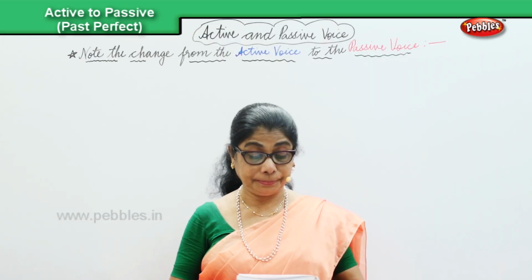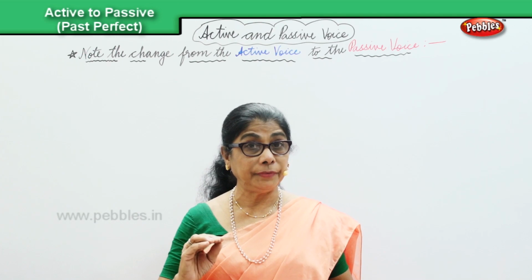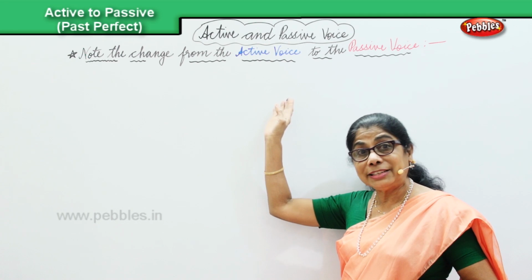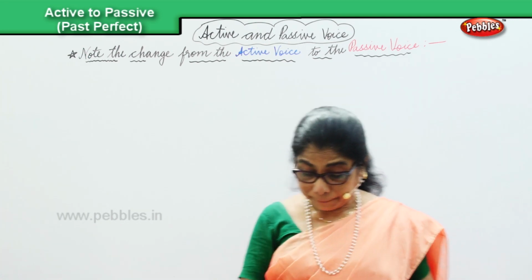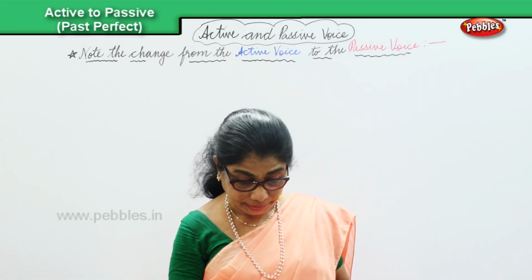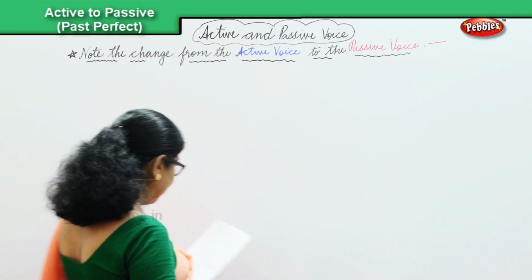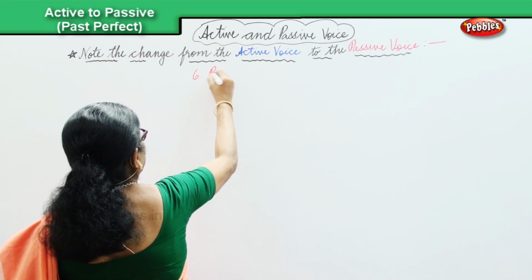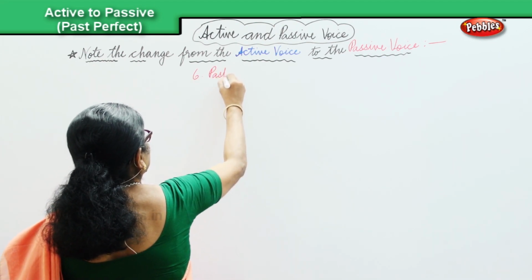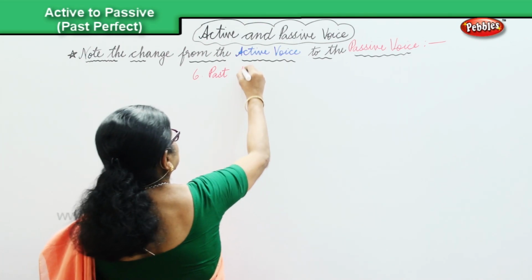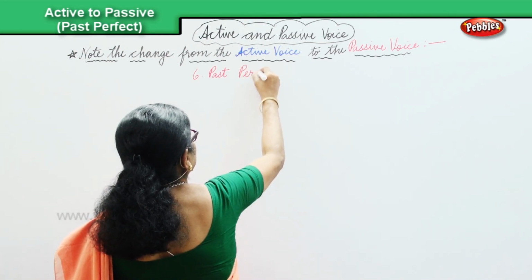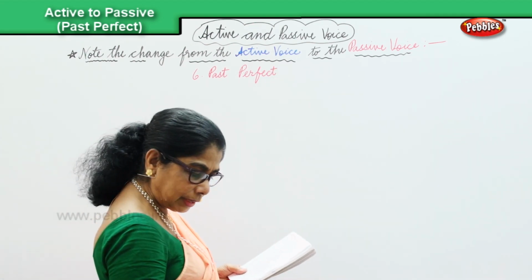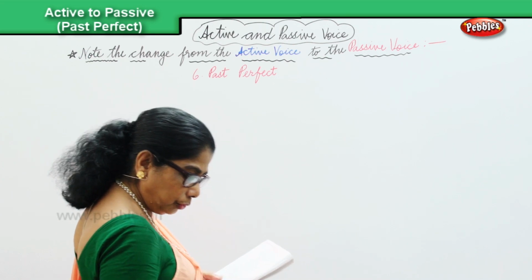Let us look at the past perfect and let us note the change from the active voice into the passive voice in some sentences. So the sixth one is past perfect. In the past perfect, we have a few sentences for you to look at.